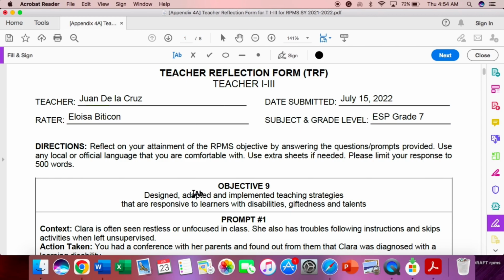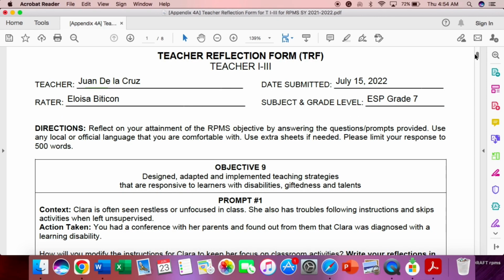Use any local or official language that you are comfortable with. Kung Tagalog, Tagalog. Kung English, English. Mas express natin kung ano talaga ang official language na ginagamit mo. Use extra sheets if needed. Please limit your response to 500 words.